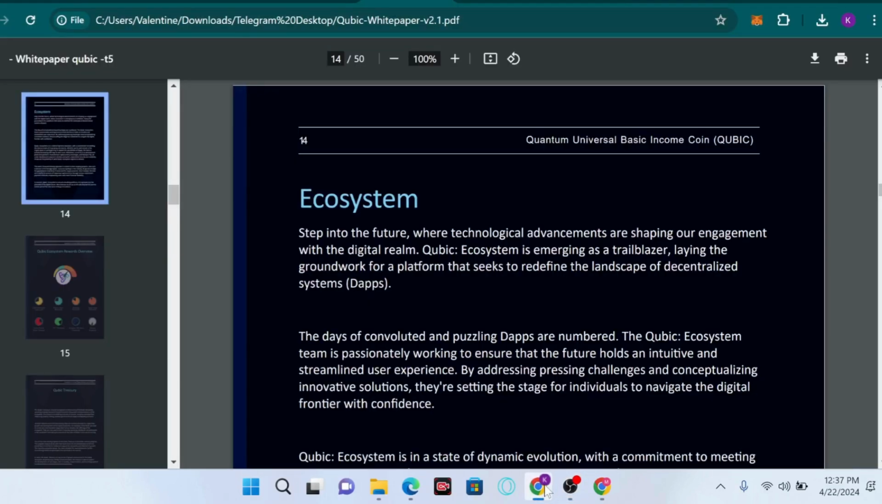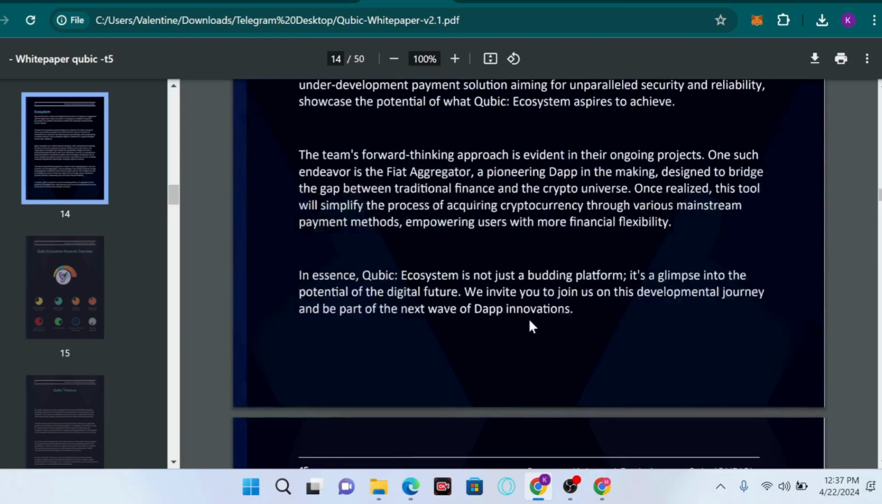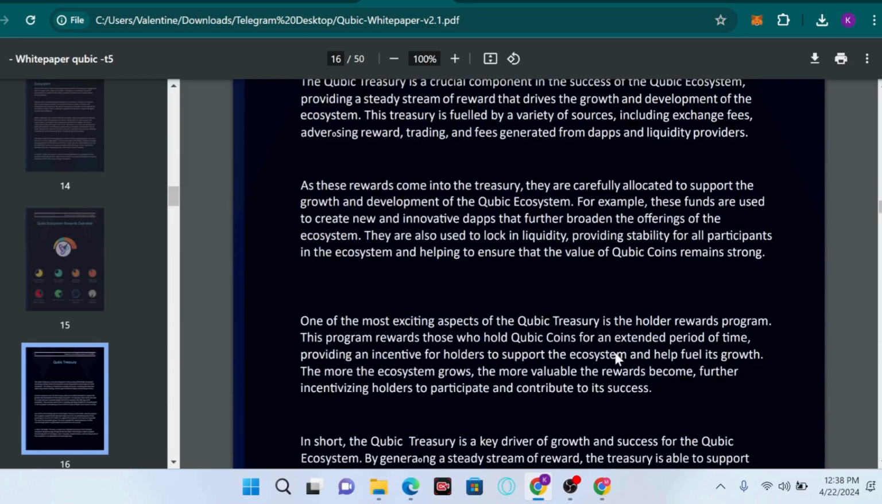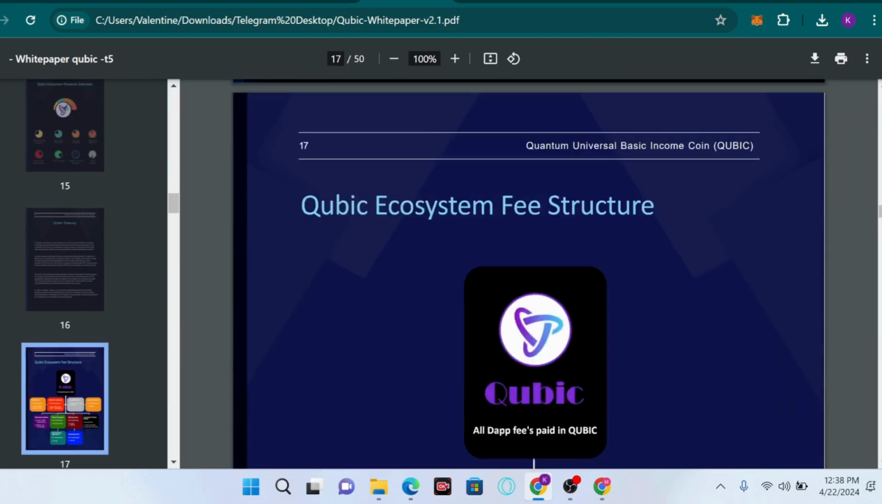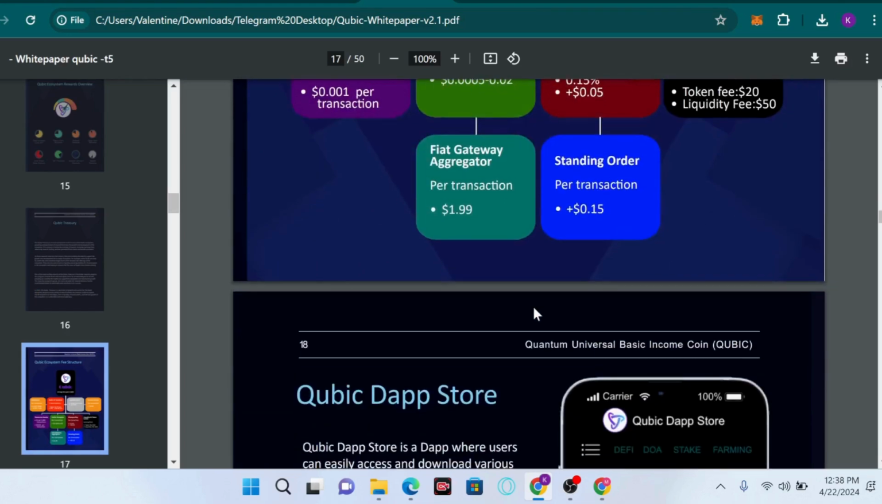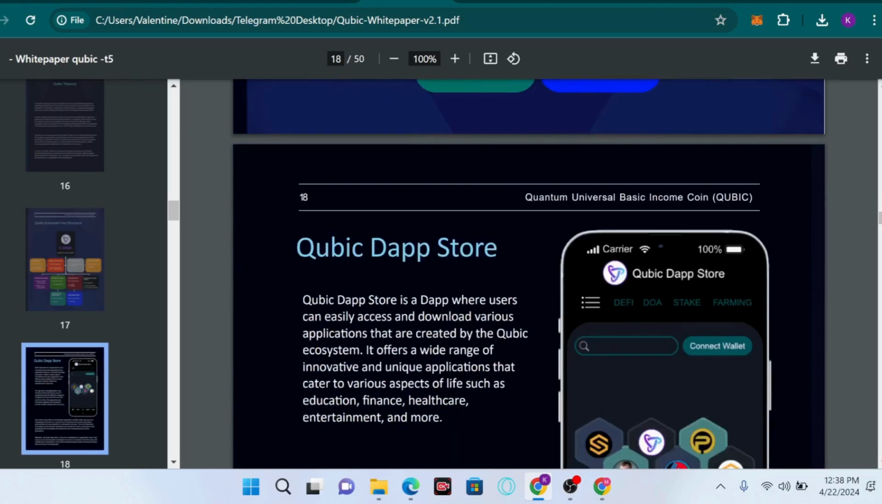In the QUBIC ecosystem we have two features: the QUBIC ecosystem reward overview, and the QUBIC fee structure overview. We know that this particular ecosystem is fully focused on the apps. So let's look at what the QUBIC App Store is. The App Store is where users can easily access and download various applications that are created by the QUBIC ecosystem.